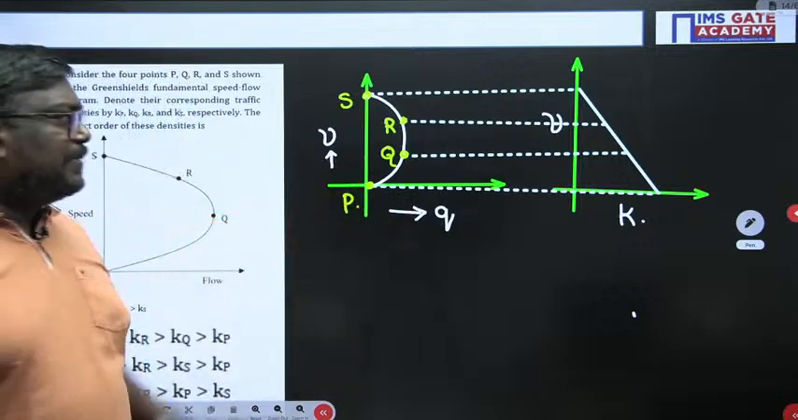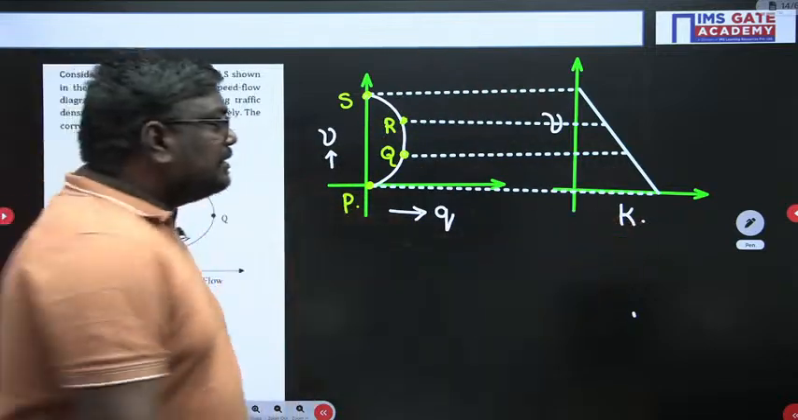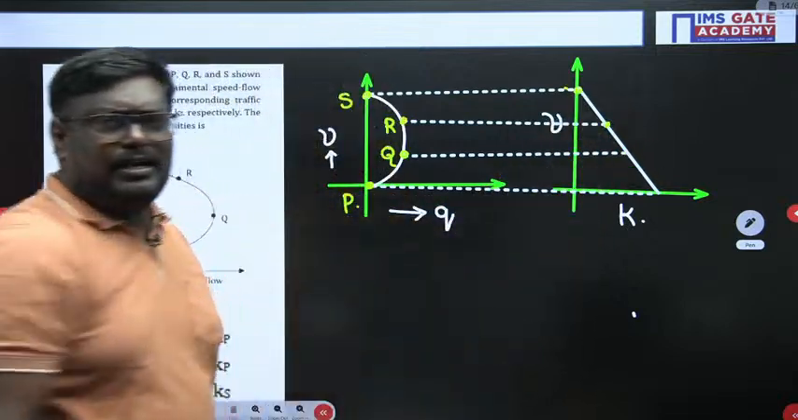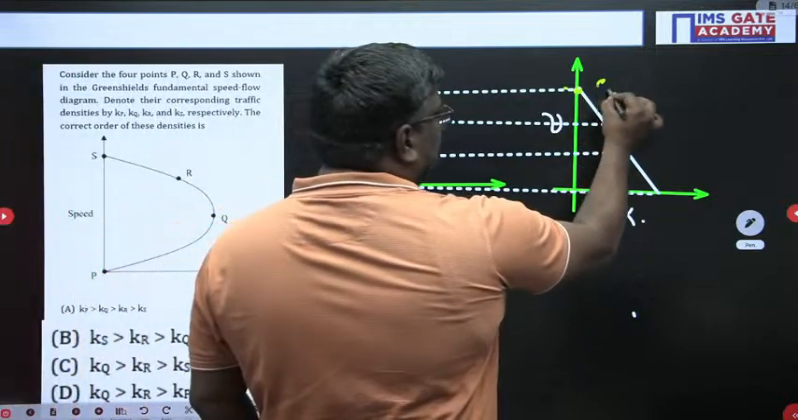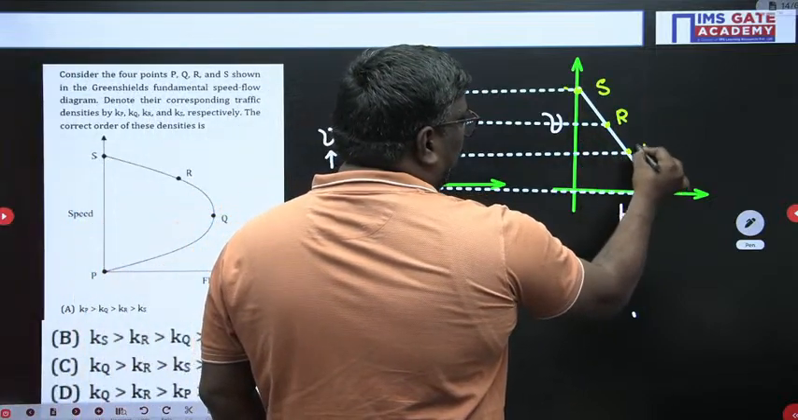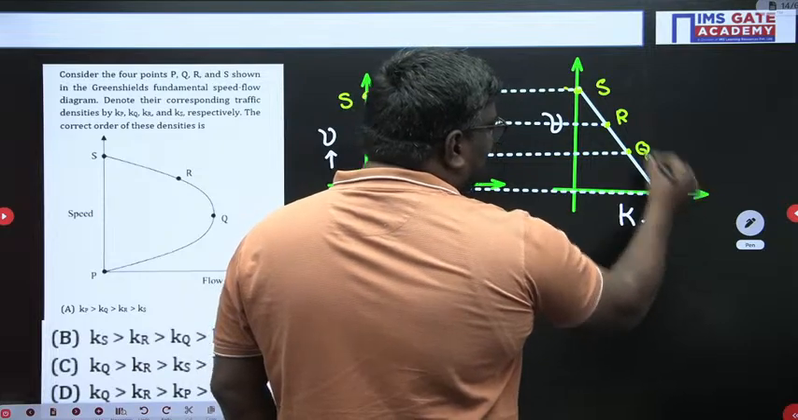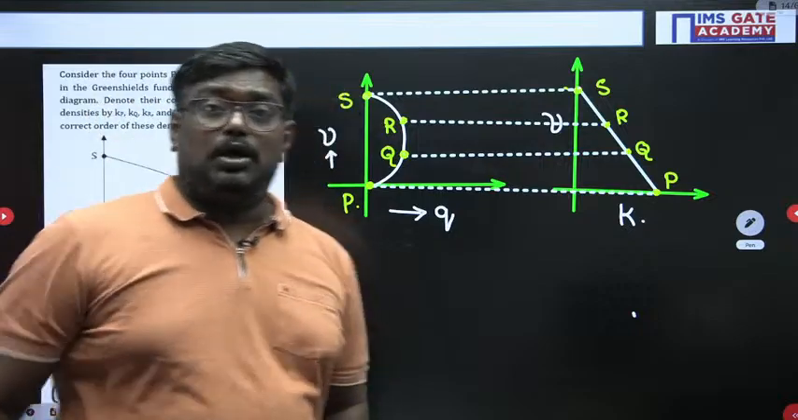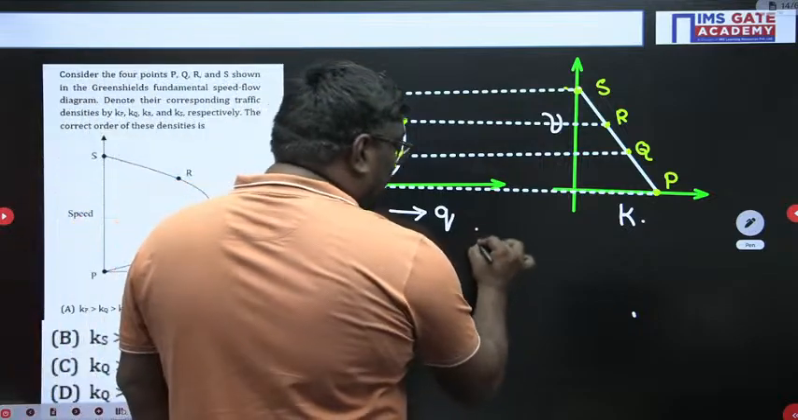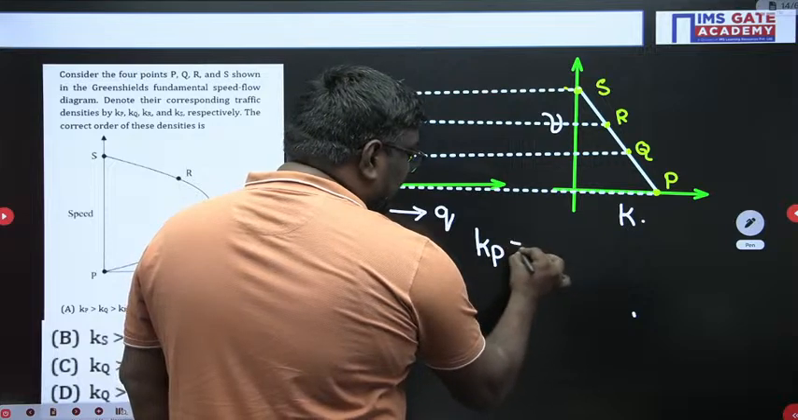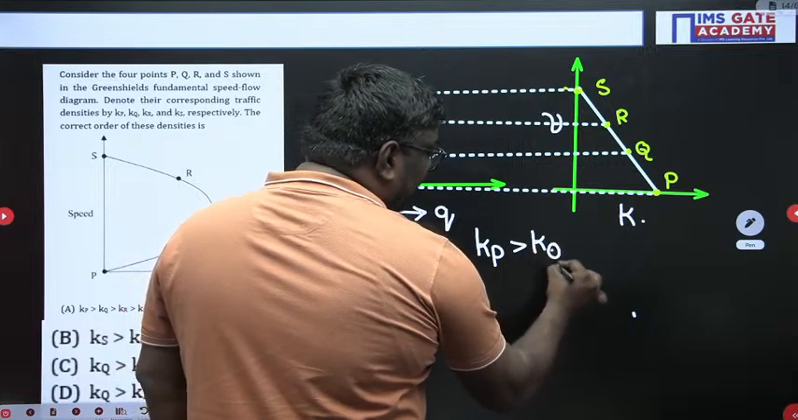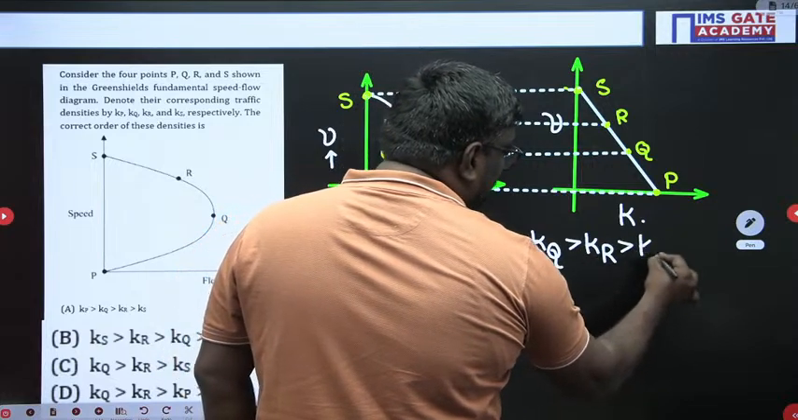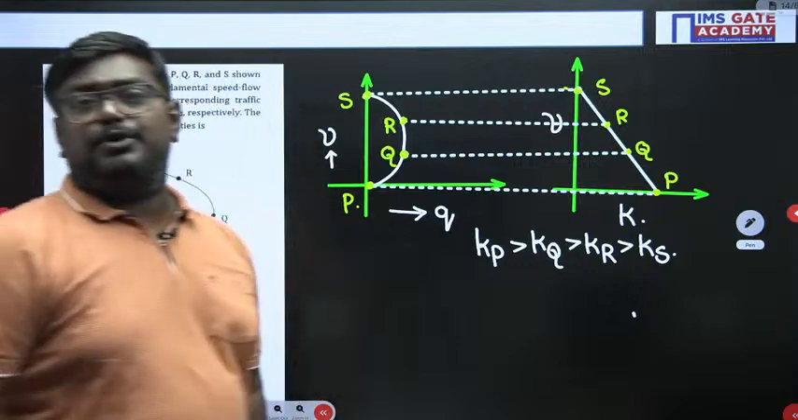Now let me compare this linearity. Density at this point is 0, and it is slightly higher at that point. If you talk about S, R, Q and P, from the diagram it is evident that the density at P is more. So if I talk about the densities, you can say Kp is greater than Kq, greater than Kr, greater than Ks. So this is the final answer for you, my dear students.